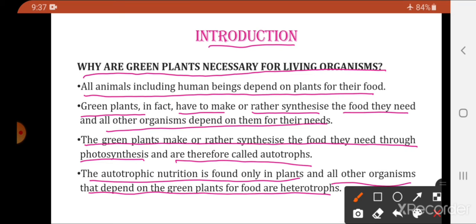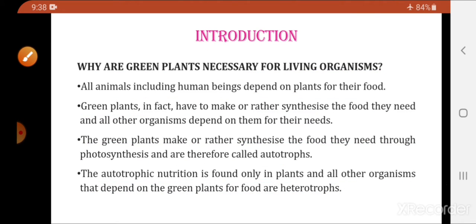So basically autotrophic nutrition is found only in the plants and few prokaryotic organisms. Otherwise all the other organisms depend on the green plants for their nutrition. Those organisms which depend on green plants for their nutrition are called heterotrophs. What are they called? They are called the heterotrophs.